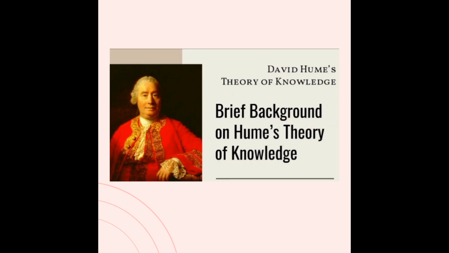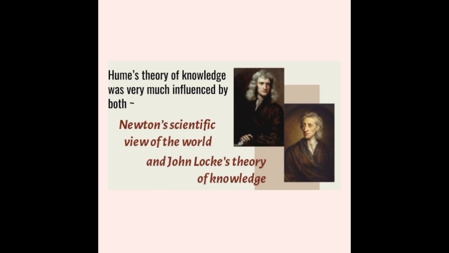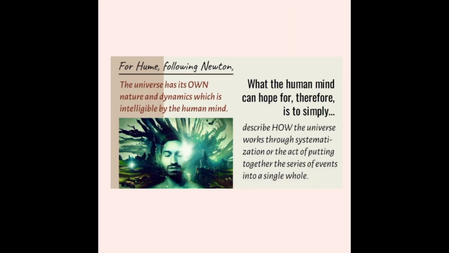David Hume's theory of knowledge. Brief background on Hume's theory of knowledge. Hume's theory of knowledge was very much influenced by both Newton's scientific view of the world and John Locke's theory of knowledge. For Hume, following Newton, the universe has its own nature and dynamics, which is intelligible by the human mind. What the human mind can hope for, therefore, is to simply describe how the universe works through systemization, or the act of putting together the series of events into a single whole.